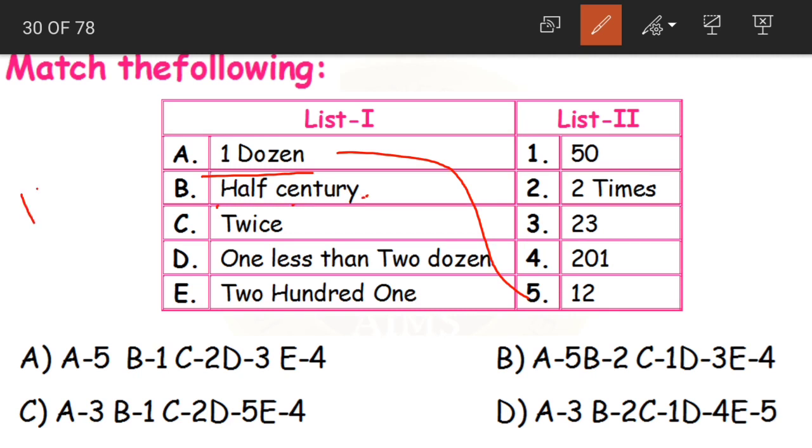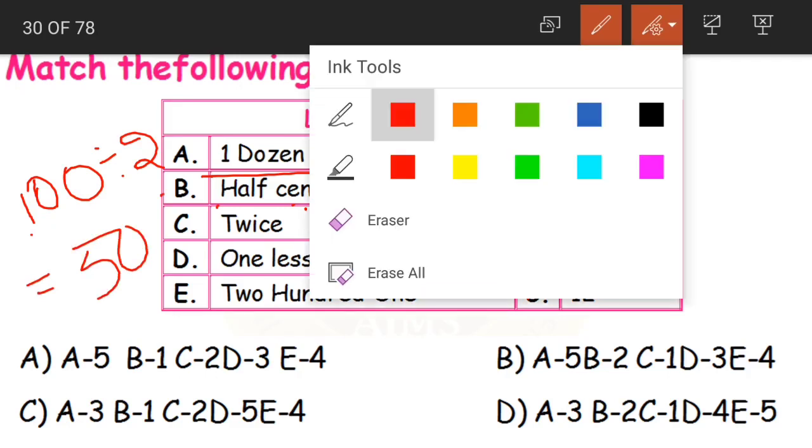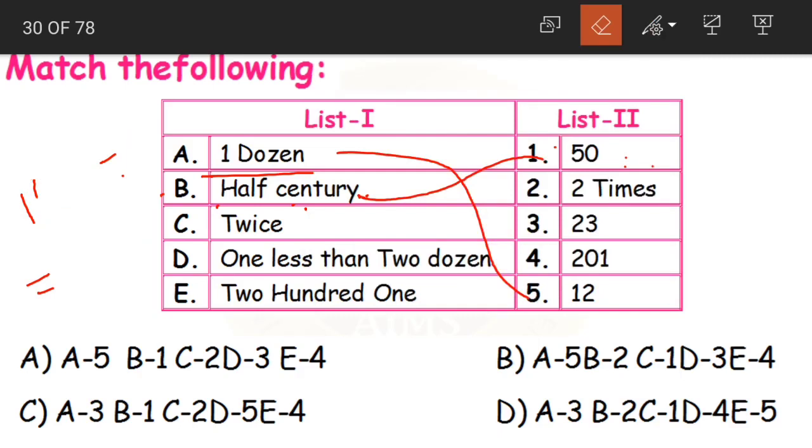Century means what? If you watch cricket, you might know century means 100. When a player completes 100 runs, we say that he has hit a century. Century means 100. Now what does half of a century become? 100 divided by 2, that is equal to 50. So half century is option 1, 50. Now what is the main advantage in match the following? What did we do? We solved only 2. A is 5, B is 1.